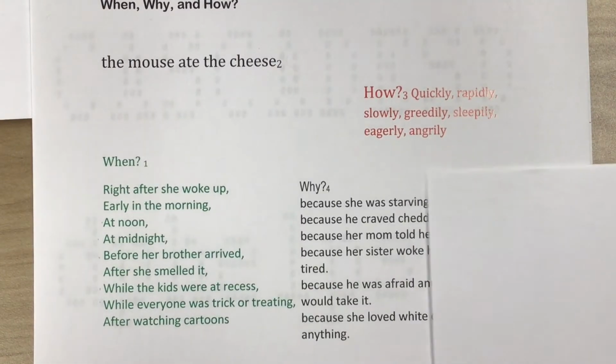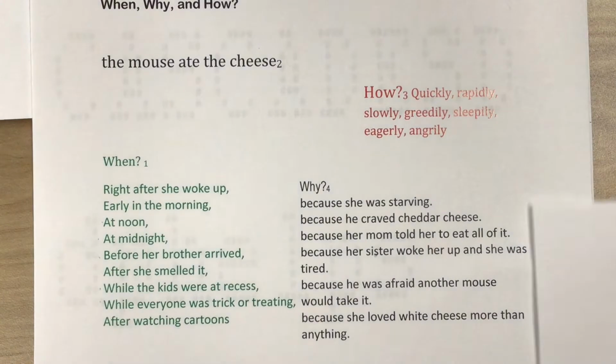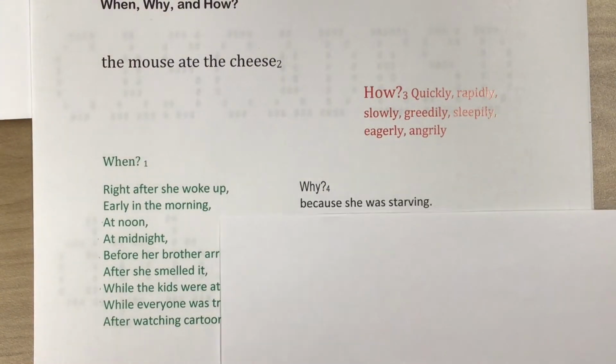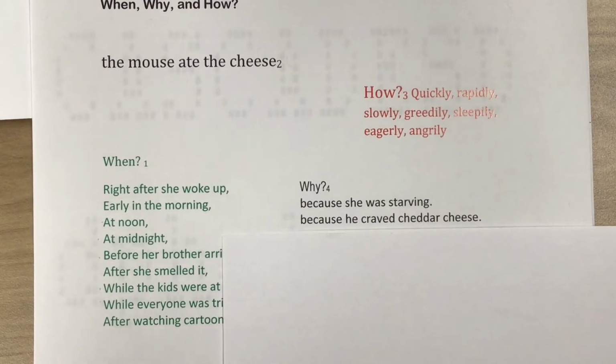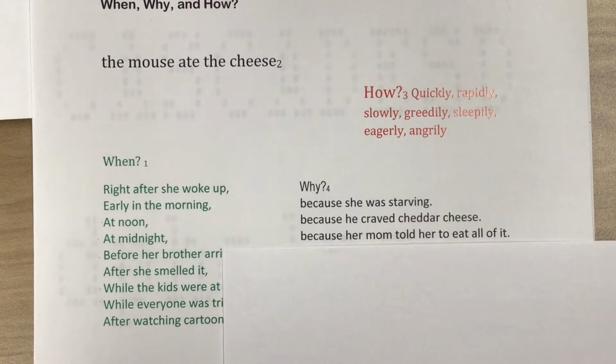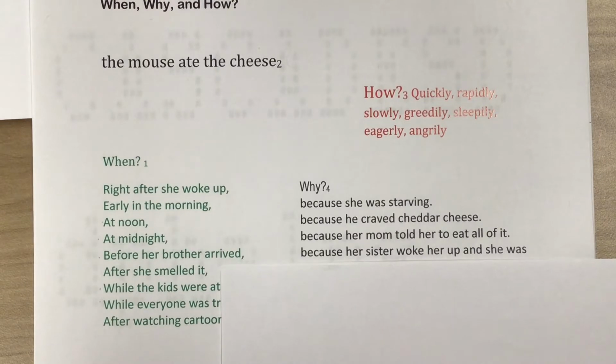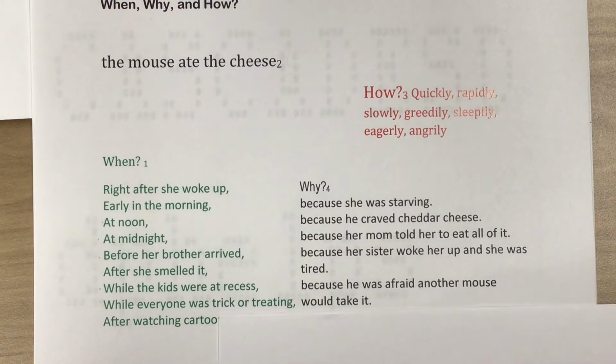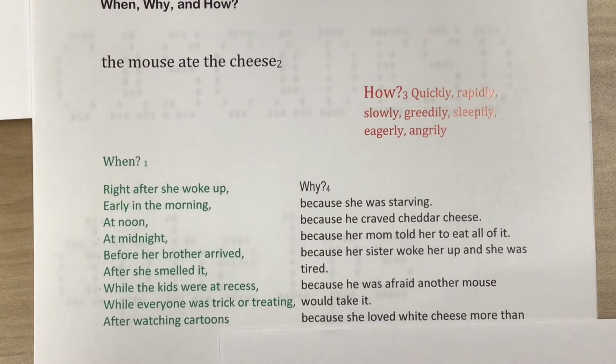Third, we will tell why. Why did he eat it? The mouse ate the cheese because she was starving. The mouse ate the cheese because he craved cheddar cheese. That's that yellow cheese. The mouse ate the cheese because her mom told her to eat it. The mouse ate the cheese because her sister woke her up and she was tired. The mouse ate the cheese because he was afraid another mouse would take it. The mouse ate the cheese because she loved white cheese more than anything.